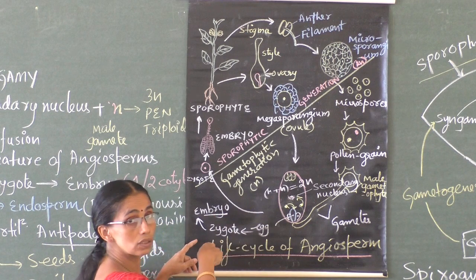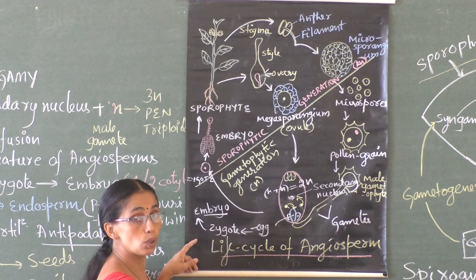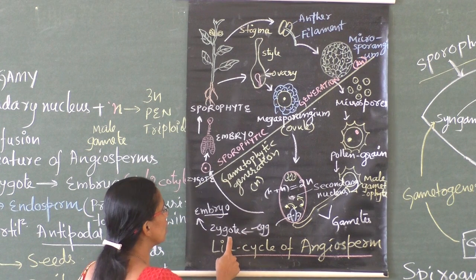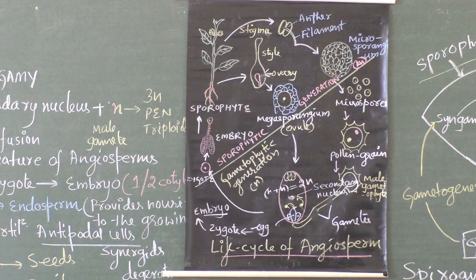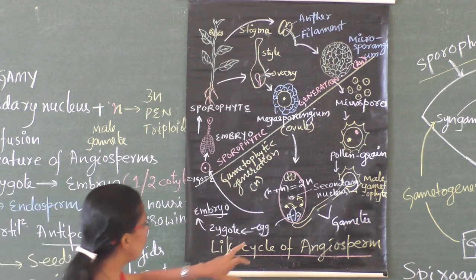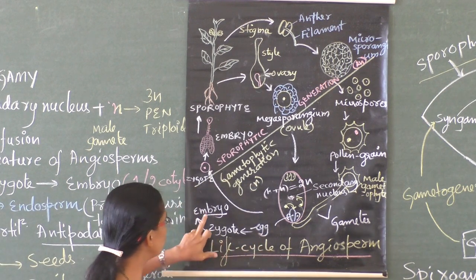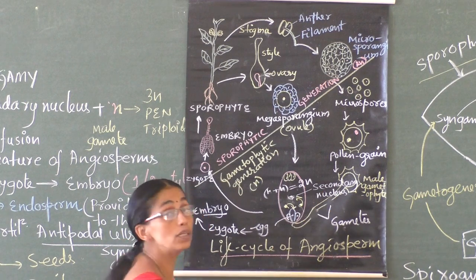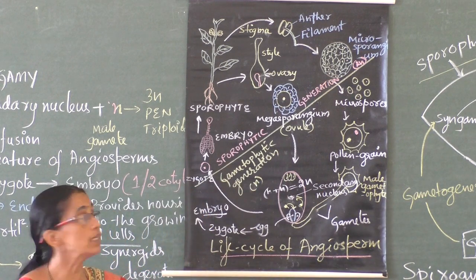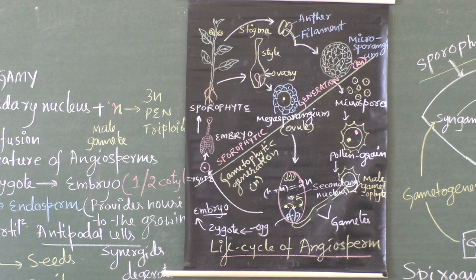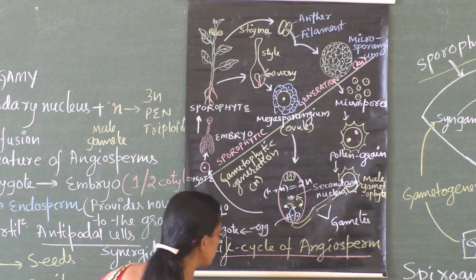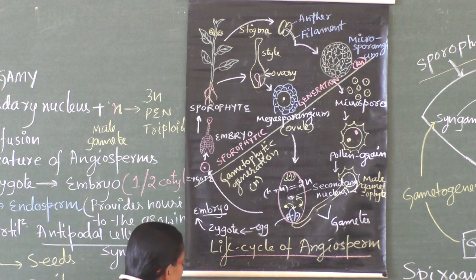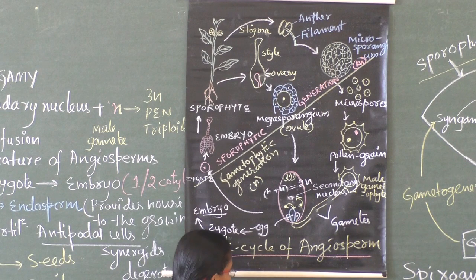Where do all these changes occur? All these changes occur inside the ovule. So when the egg changes into the zygote and the zygote grows into the embryo, what happens to the ovule? The ovule changes into the seed. At the same time, what happens to the secondary nucleus? It is already the primary endosperm nucleus, and this primary endosperm nucleus changes into endosperm.